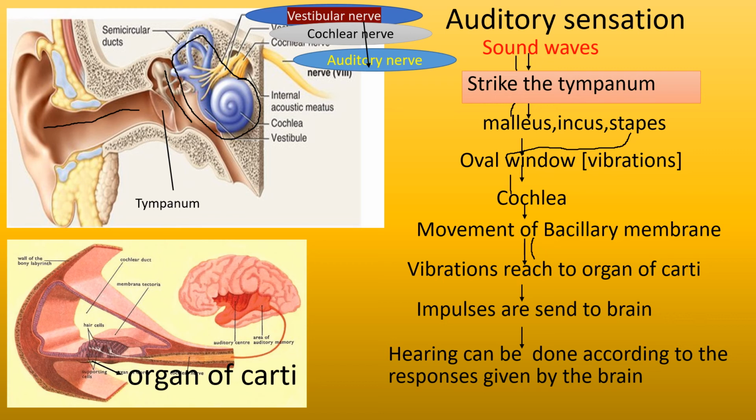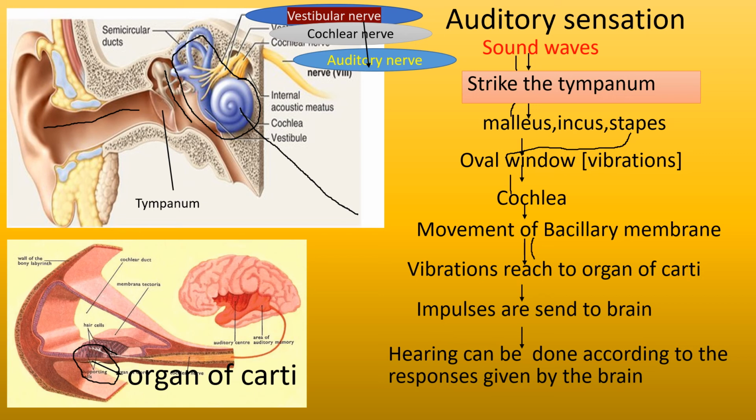Do you know, children, where this organ of Corti is present? The organ of Corti is present in the cochlea, that is in the scala media. So look at this picture down. This part is the organ of Corti.